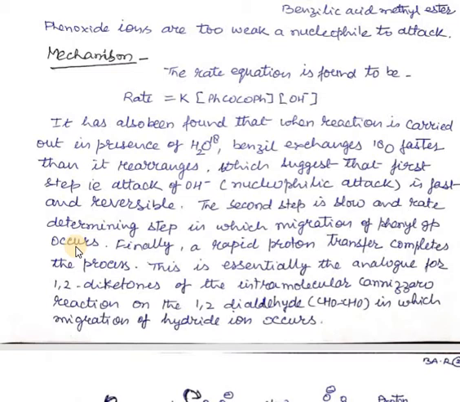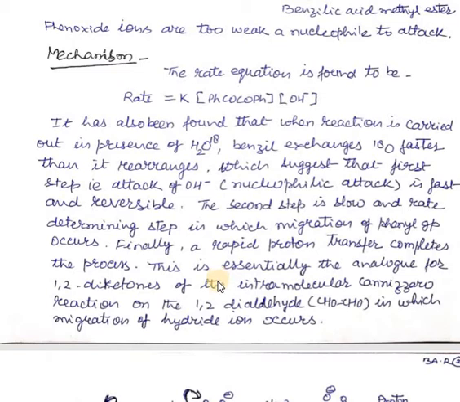So there are two conditions for a rate determining step: it should be a simple reaction and should be the slowest one of the different steps of the mechanism. So the second step, in which the migration of the phenyl group occurs, is the rate determining step. And finally, a rapid proton transfer completes the process.